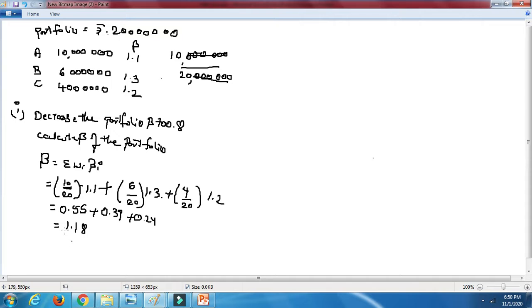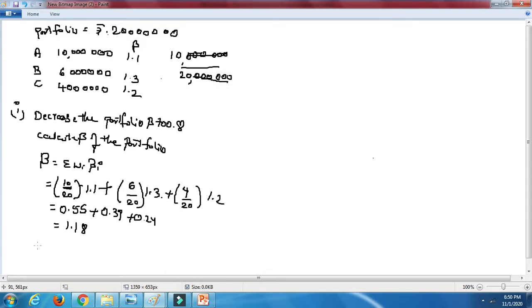So the beta is nothing but the individual risk. Individual risk with A was 1.1, with B it was 1.3, with C it was 1.2. Now if you calculate the beta of the entire portfolio, this is how you need to do it: weights into beta i. So you will get 1.18.